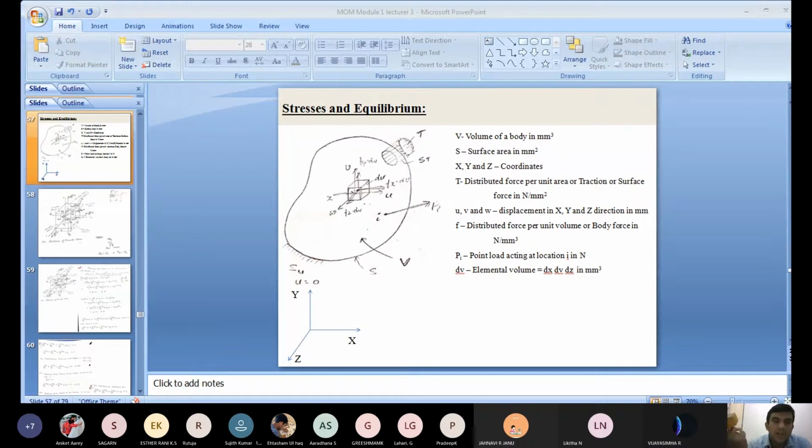All mechanical components or aircraft structural components are three-dimensional in nature, meaning a minimum of three coordinates are required to represent the geometry of the component or element. Here we consider an irregular body. The volume of the body is V, which stands for volume in meter cube. One end of the body is constrained; that is a fixed end here.